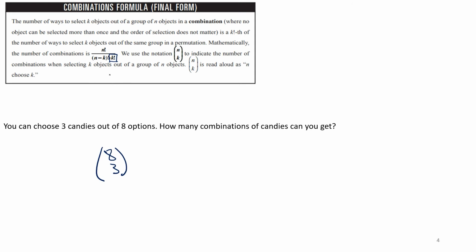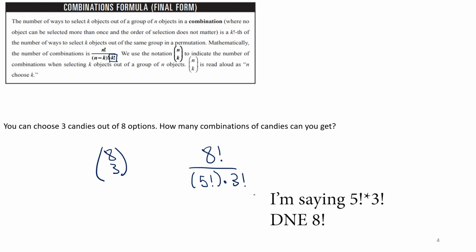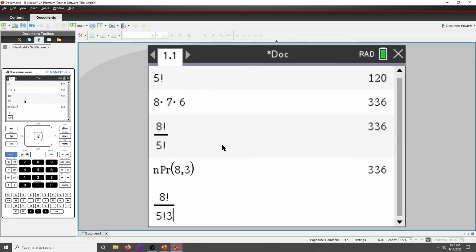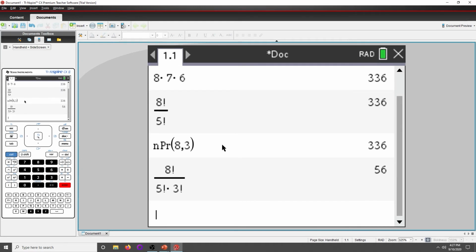I'll fill in this equation. You cannot do the slot method with this. That's more of a permutation adjacent thing. So we'll fill in, we have 8 factorial, and then that n minus k is going to end up being 5 factorial times k factorial again. And this does not come out to 8 factorial. That's not how factorials work. So let's go plug this in. 8 factorial over 5 factorial times 3 factorial, which you don't have to do the multiplication sign. It will add it for you. And that's 56.